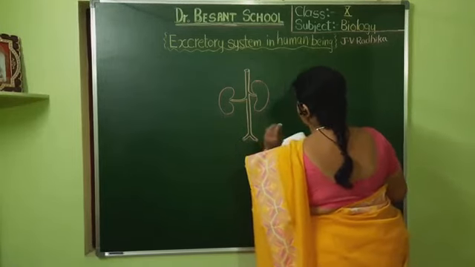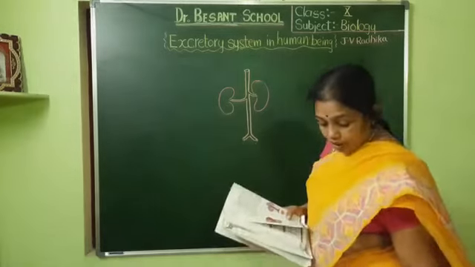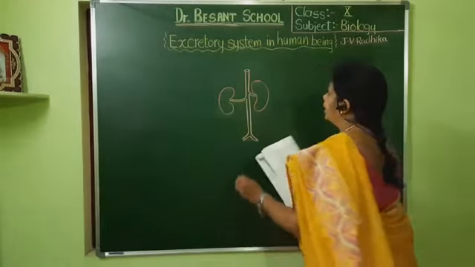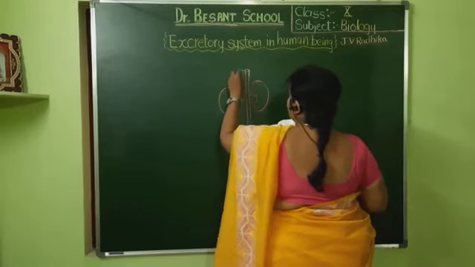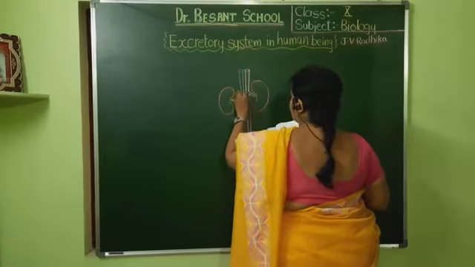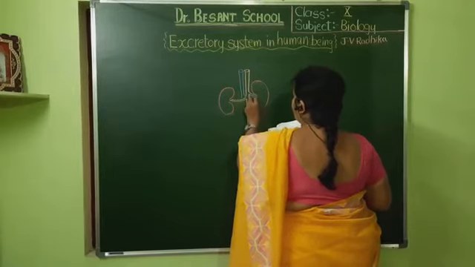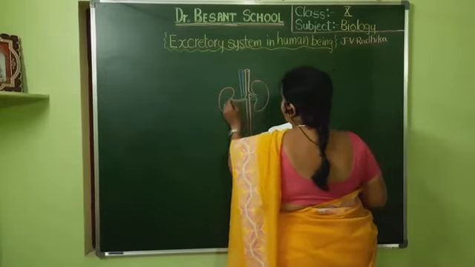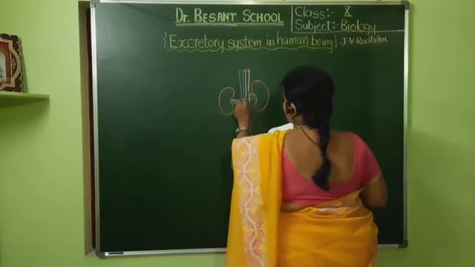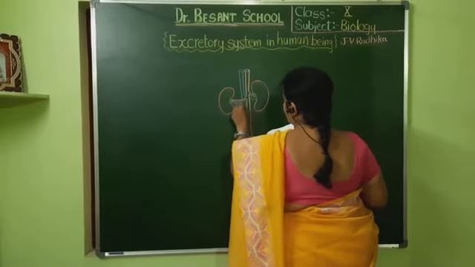Here I have shown a branch of the renal artery. Now I show a branch of the renal vein, the renal artery and the renal vein. Here I show how it is coming. It is entering into the right kidney, and another branch goes into the left kidney. This is the left kidney, this is the right kidney.